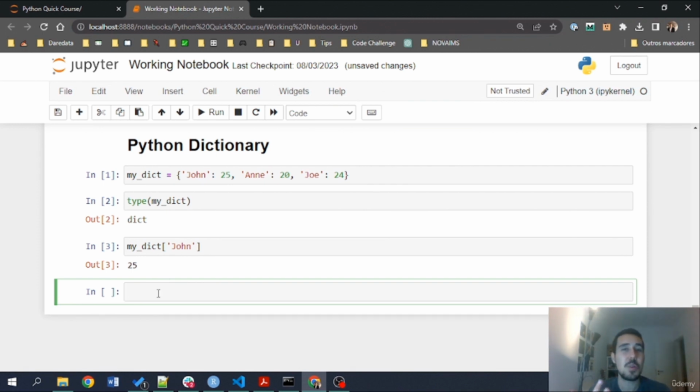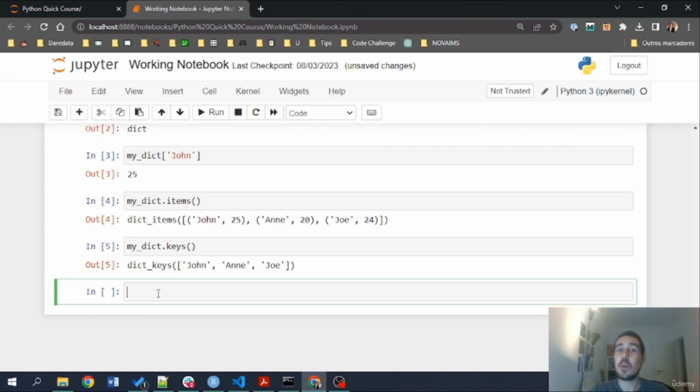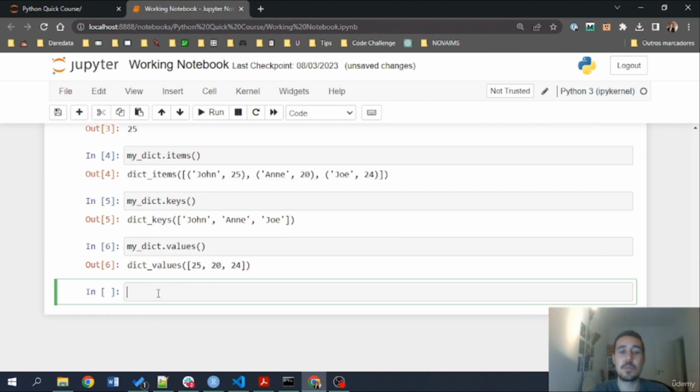There are three important properties for dictionaries. If I call myDict.items, I'll have as a return a tuple of the key values. This tuple contains then key value pairs that we can access. Then we have also myDict.keys, which will retrieve the entire keys of the dictionary. And also we have myDict.values, which is these values that we have right here.